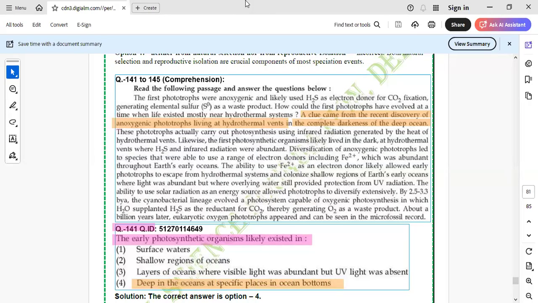आपको दिख रहा है कि यहाँ पे दिया हुआ है भाई hint, complete darkness of the deep ocean. So you can easily earn 2 marks here. The correct answer for 141 is deep in the ocean at specific places in ocean bottom. Is that clear to each and everyone? Quickly guys, 5 minutes for this and 5 minutes for the next, then we are done. Is this clear to each and everyone, how to decipher the information?